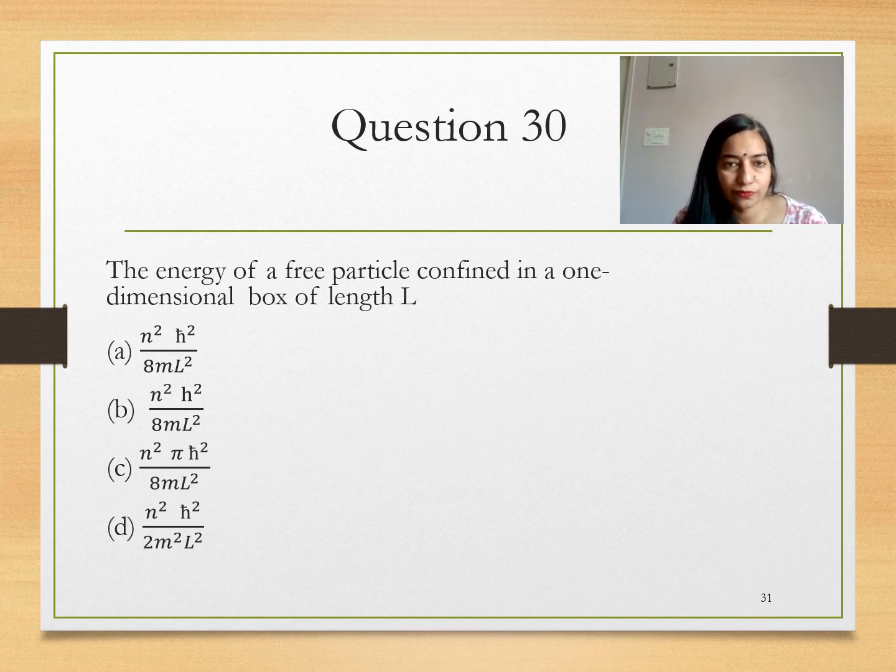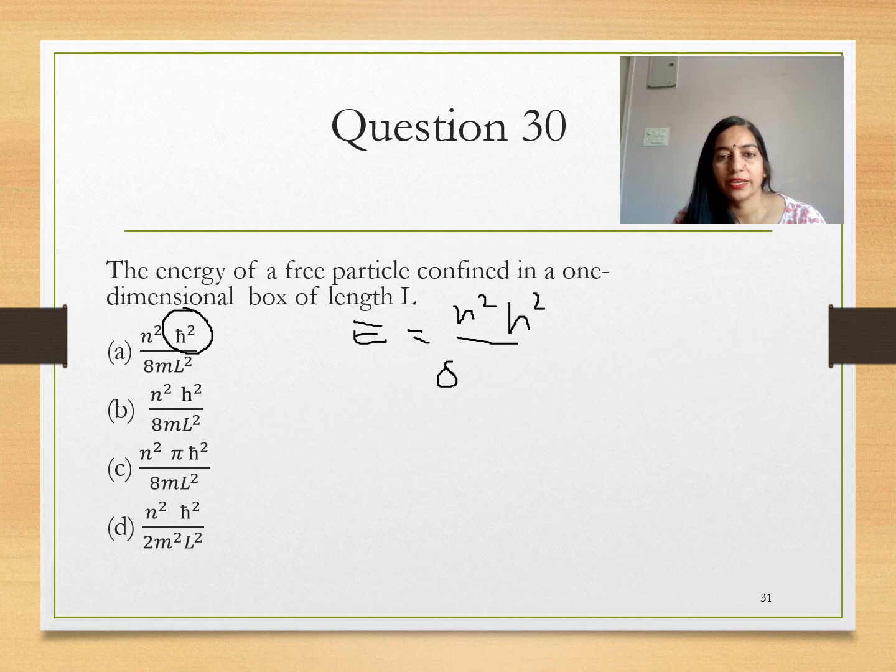In the first option, this is h cross. First we write the equation n square h square upon 8 m L square.